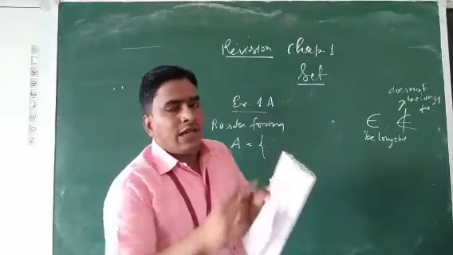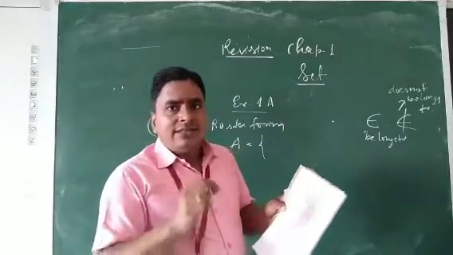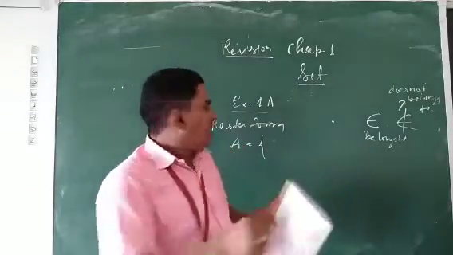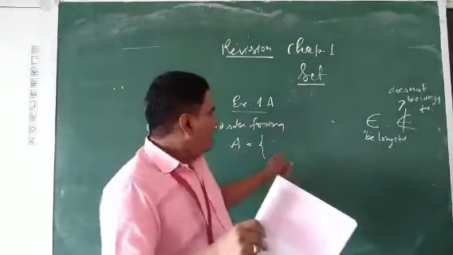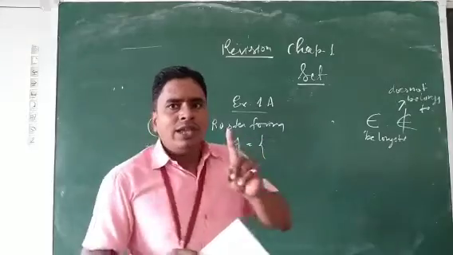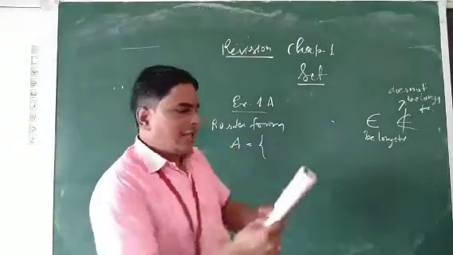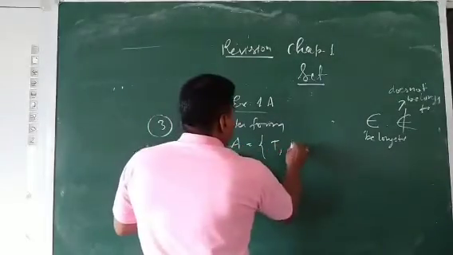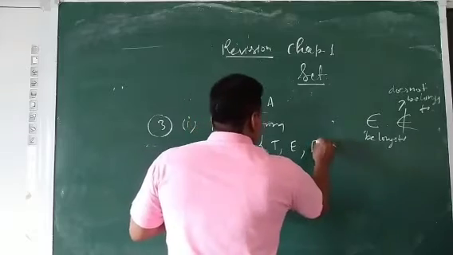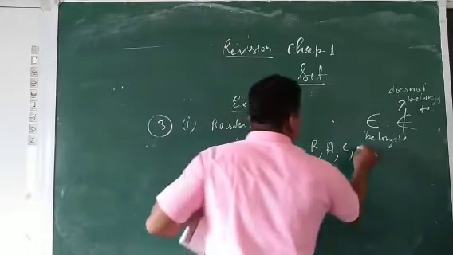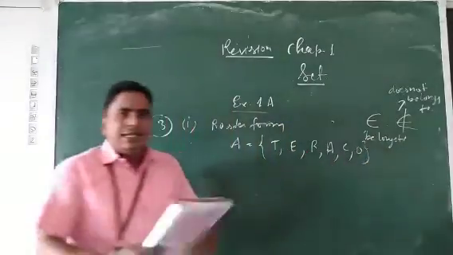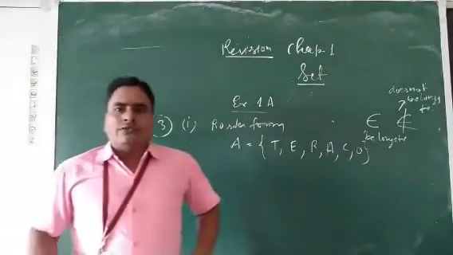TERRACOTTA. So here we will write each letter only one time. Clear? So T, E, R, A, C and O. This is the roster form of this question.